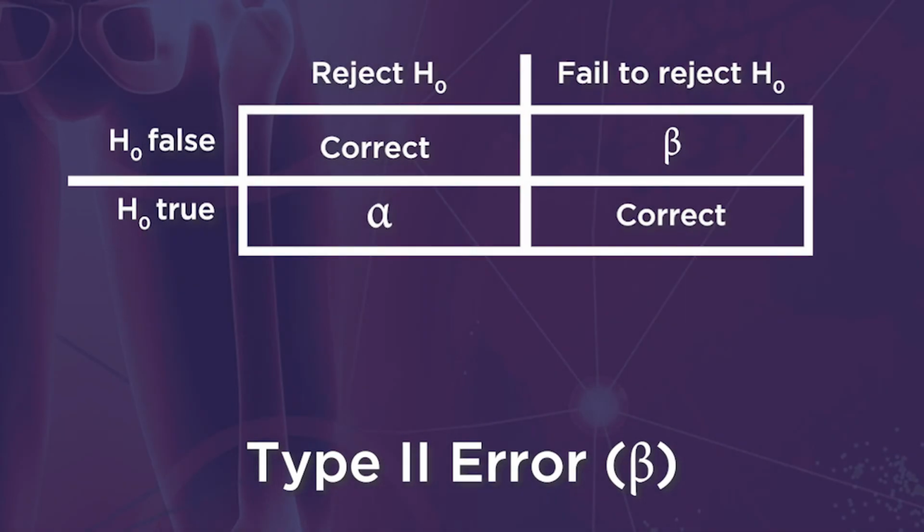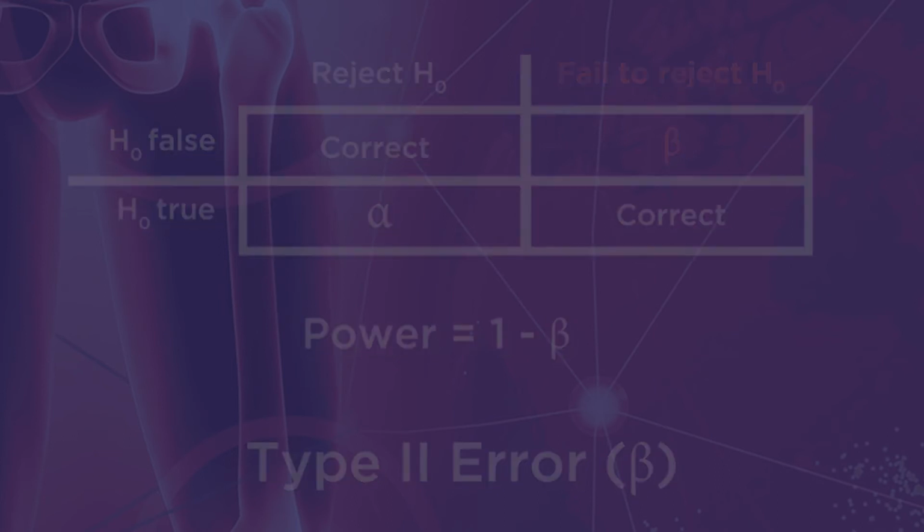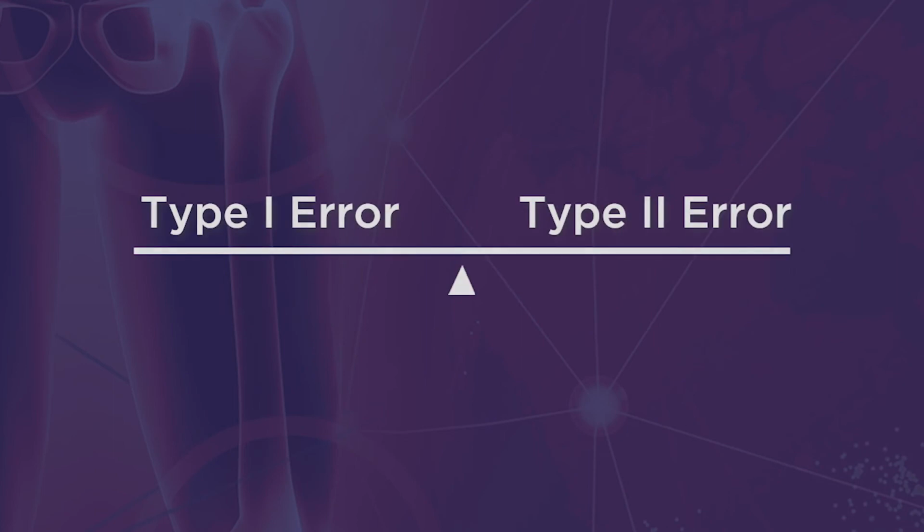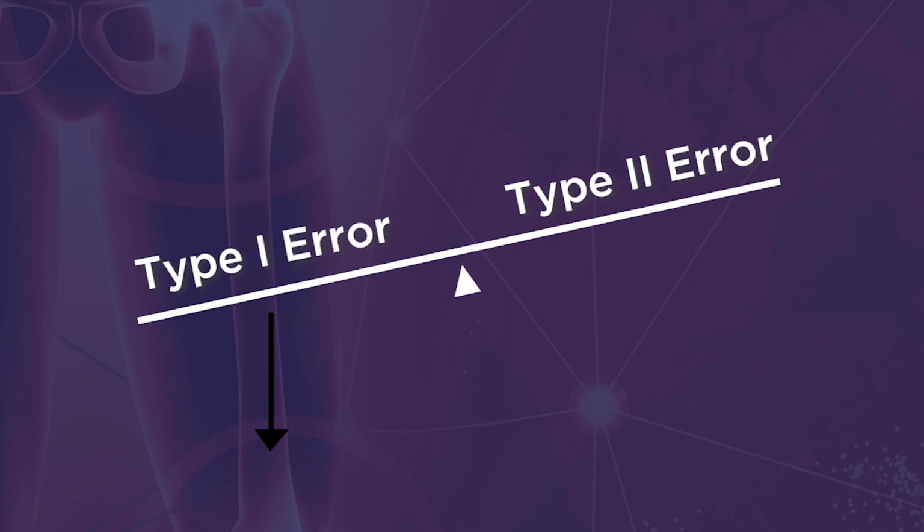The second type of error in hypothesis testing is type 2 error, which is defined as failing to reject the null hypothesis when in fact it is false. As the likelihood of this error, beta, increases, the statistical power decreases, and vice versa. There is a trade-off between type 1 and type 2 error. The more the risk of one type of error decreases, the more the risk of the other error increases.